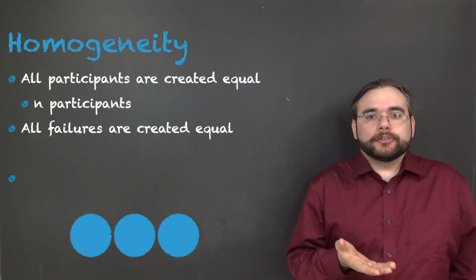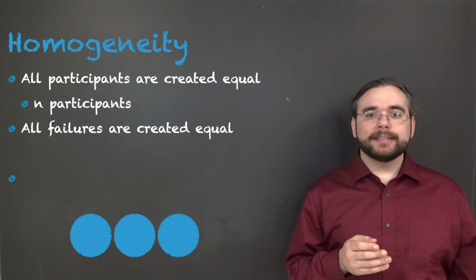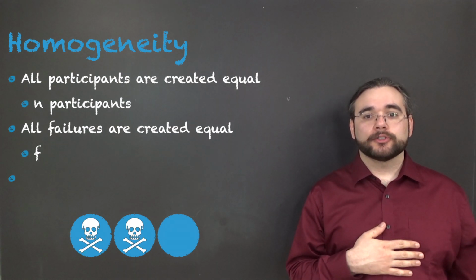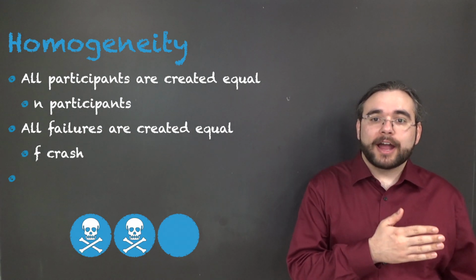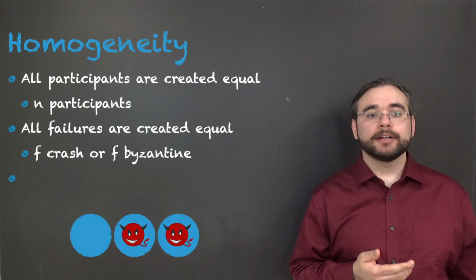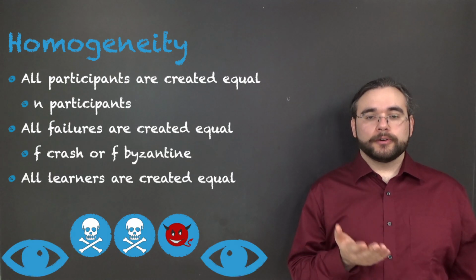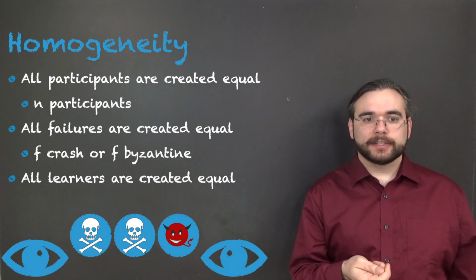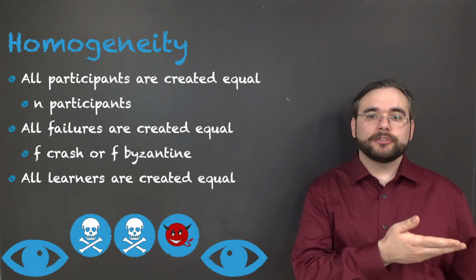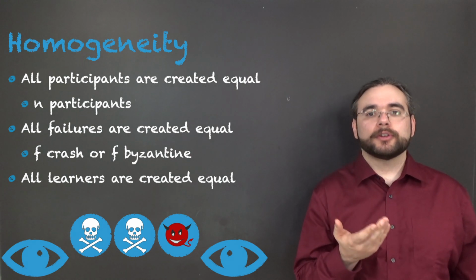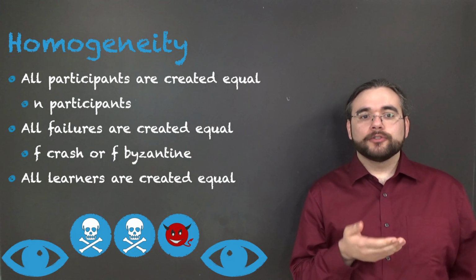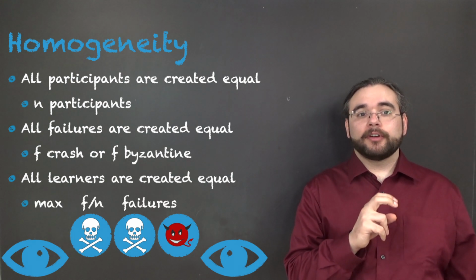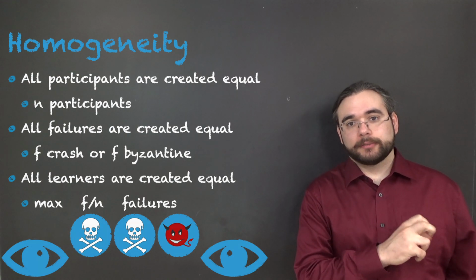Secondly, all failures are created equal. Usually, when we're analyzing a system, we talk about tolerating some number f independent failures, all of one type, so f crash failures or f Byzantine failures. Third, all learners are created equal. Learners are the people who observe the output of the consensus. They make assumptions about which failures need to be tolerated and which results need to be guaranteed. Traditionally, these assumptions are something like, there must be at most f failures out of the n participants.